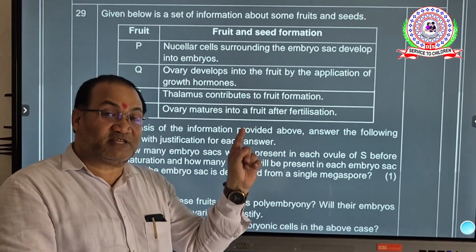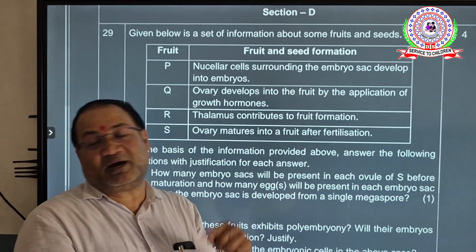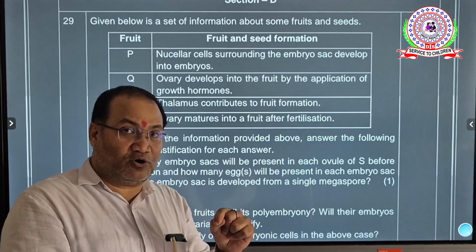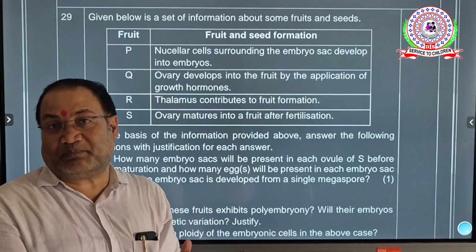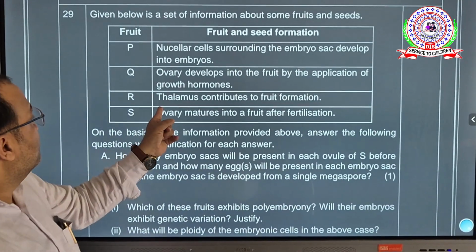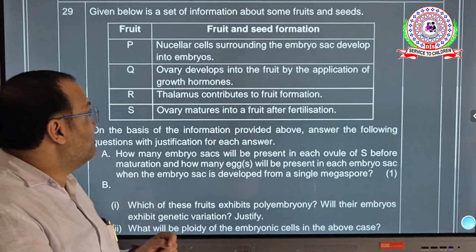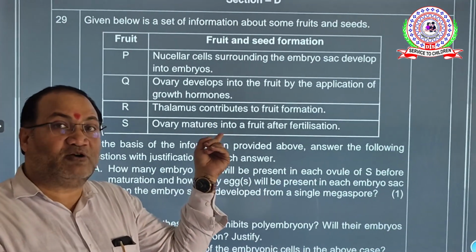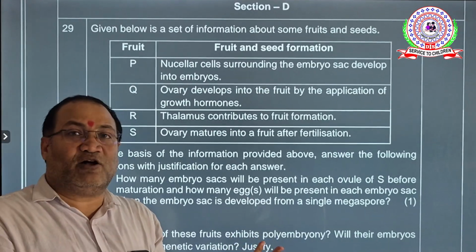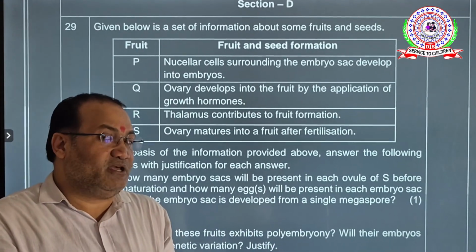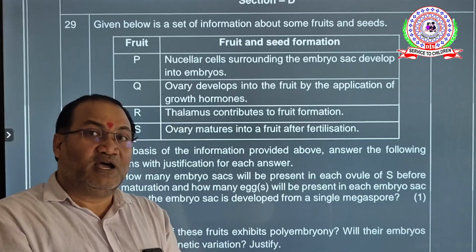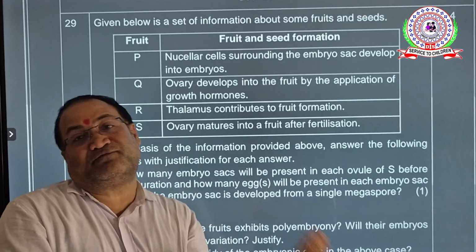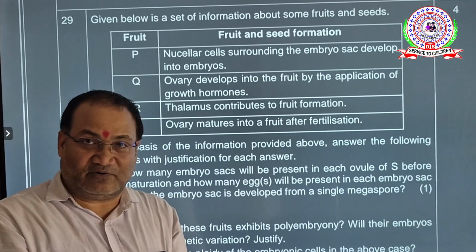I'm not talking about parthenogenesis. There is a minor difference between parthenocarpy and parthenogenesis. We are talking about parthenocarpy. So we can say here artificial parthenocarpy. Thalamus contributes to fruit formation. They are talking about false fruit formation. But if you could remember about the apple, why apple is considered as a false fruit? How false fruit can be defined? So when a fruit develops from ovary as well as other floral parts, that is called false fruit.